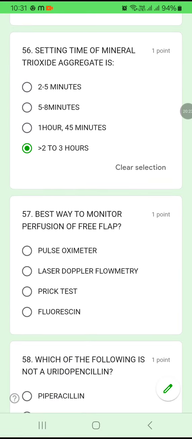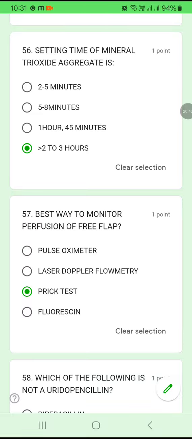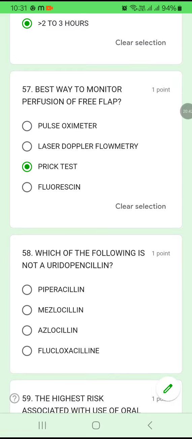57. The best way to monitor perfusion of the free flap is by using a pulse oximeter, laser Doppler flowmetry, or prick test of fluorescence. Okay, so how will you monitor the perfusion of a free flap? By doing a prick test. The best way to monitor the perfusion of the free flap is by a prick test.